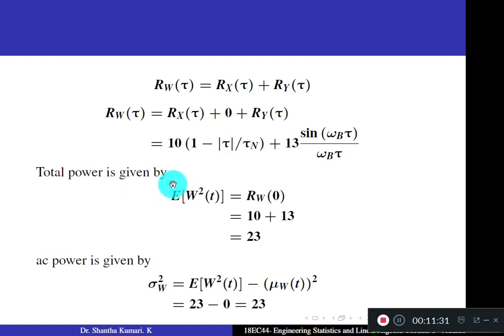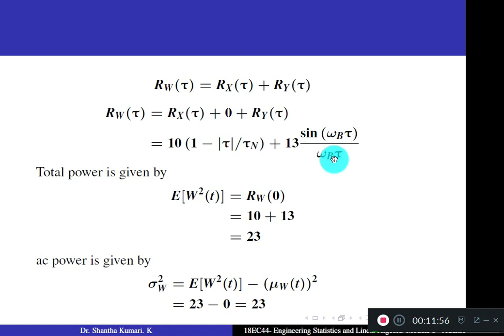The total power is given by expectation of W square of t. It is given by Rw of 0. So put tau equal to 0 in this formula. Okay, simplify. You get the answer 23. Actually, when you put tau equal to 0, this becomes sine 0 by 0, a 0 by 0 form.